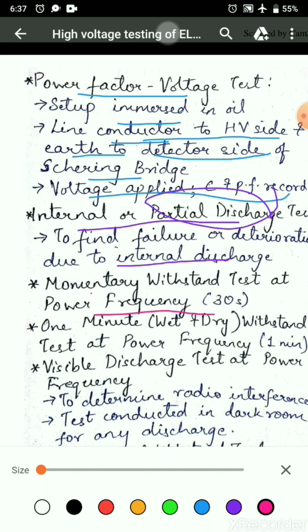Momentary withstand test at power frequency. This is done as per the Indian standard specification, that is IS 2099, applied to bushings. The test voltage is applied and the bushing has to withstand without flashover or puncture for a minimum of 30 seconds.